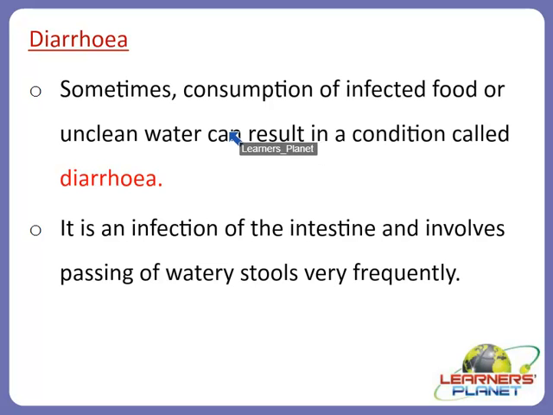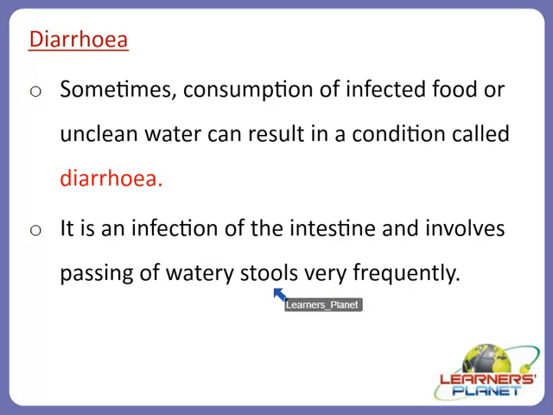But there are some disorders of the digestive system, and one of them is diarrhea, a very common disorder. How does it occur? Sometimes there is consumption of infected food or unclean water, which can result in a condition called diarrhea. What is it actually? It is an infection of the intestine and involves the passing of watery stools very frequently.